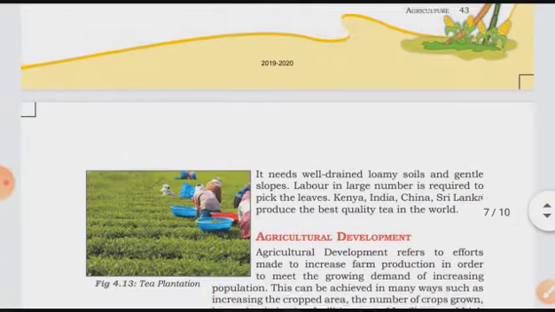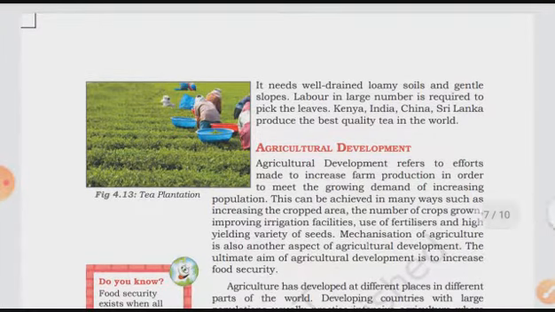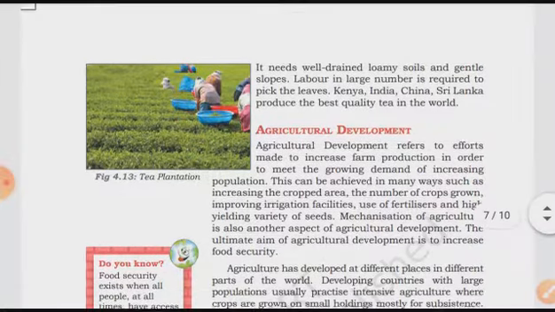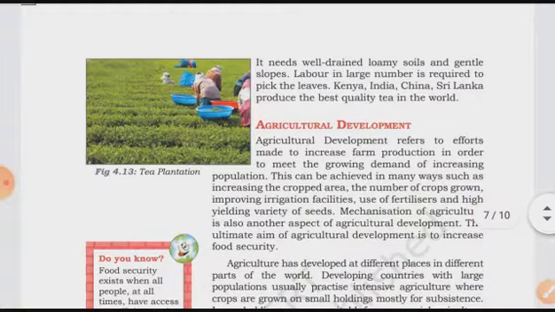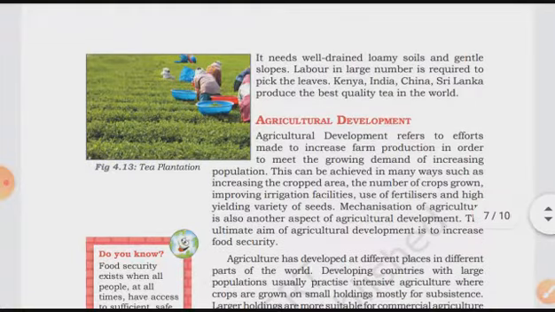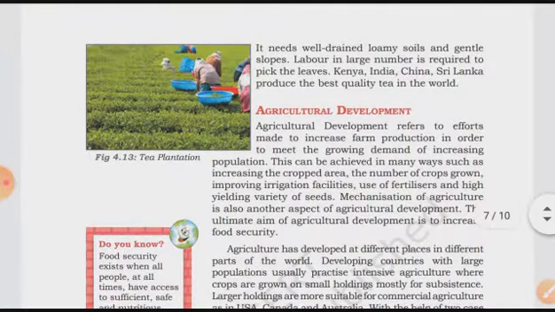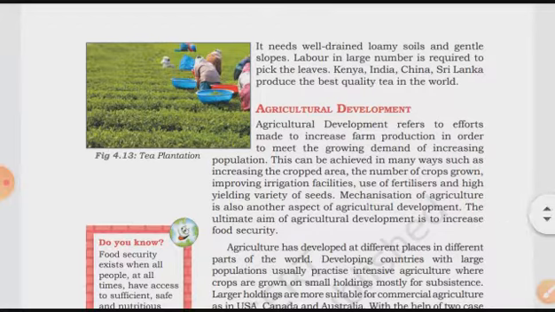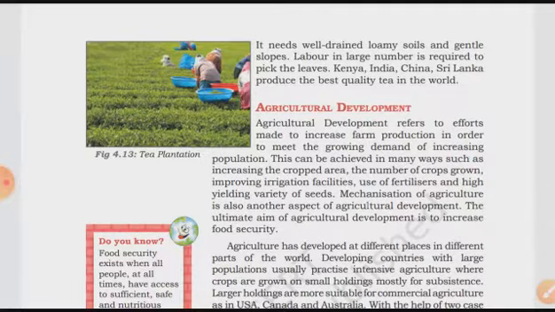tender leaf. It needs well-drained loamy soil and gentle slopes. Gentle means the slopes are slight, not steep. Okay, in these slopes you can go for the growing of the plantation of the tea. Labor in large numbers is required to pick the leaves. Okay, you can see on the left side they have shown in the figure, the laborers are working over there. So the labor in large numbers is required for picking the leaves of the tea. Kenya, India, China, Sri Lanka produce the best quality tea in the world.